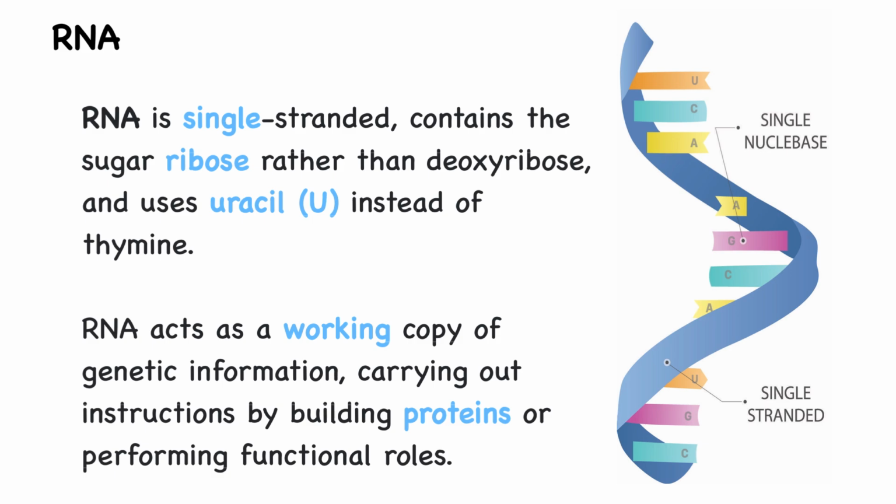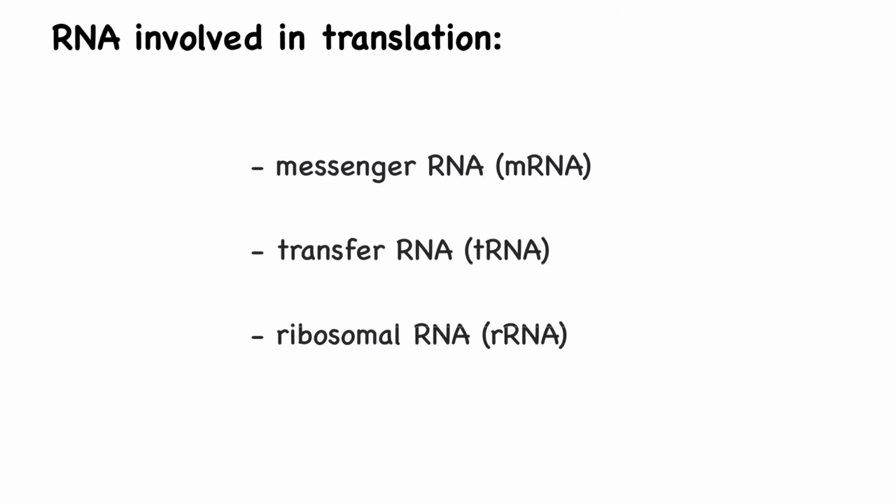While DNA stores long-term genetic instructions in the genome, RNA molecules carry out those instructions by helping build proteins or performing functional roles themselves. The three main types of RNA involved in protein synthesis are messenger RNA, mRNA, which carries the genetic code from DNA to the ribosome, ribosomal RNA, or rRNA, which forms the structural and functional core of the ribosome, and transfer RNA, or tRNA, which brings the correct amino acids to the ribosome during protein assembly.